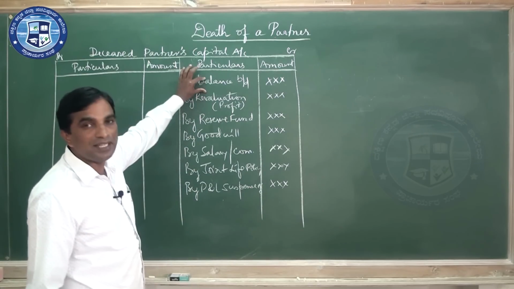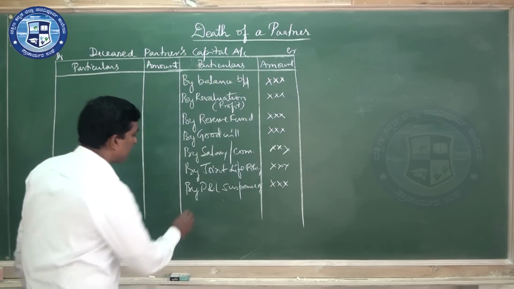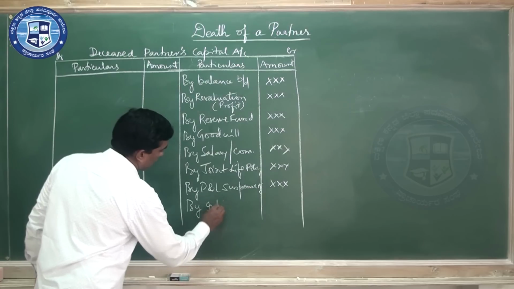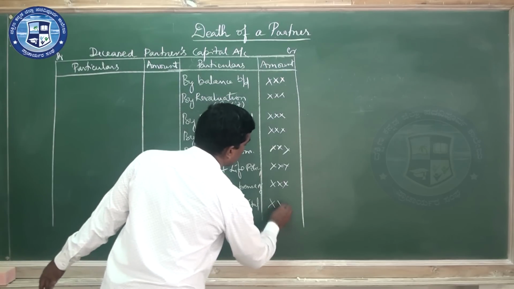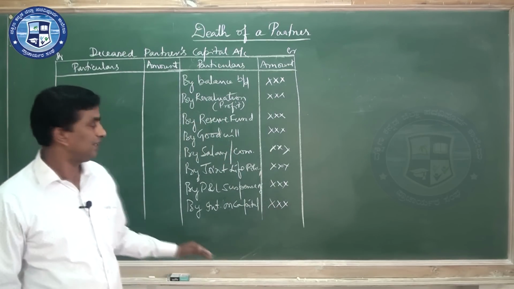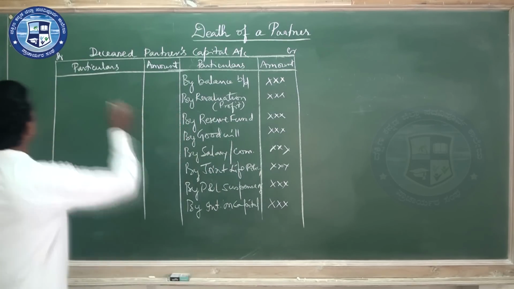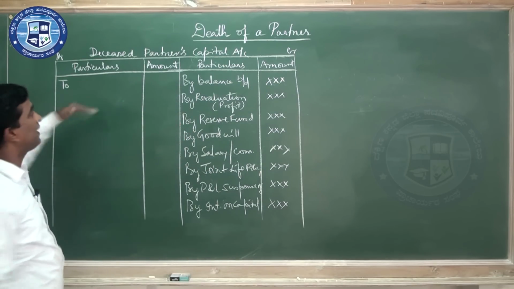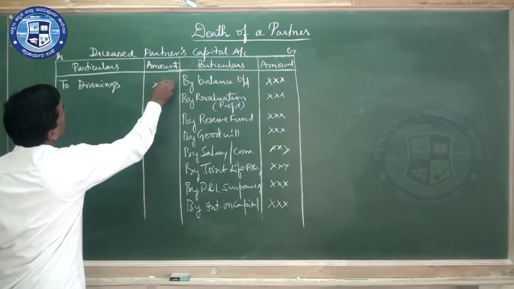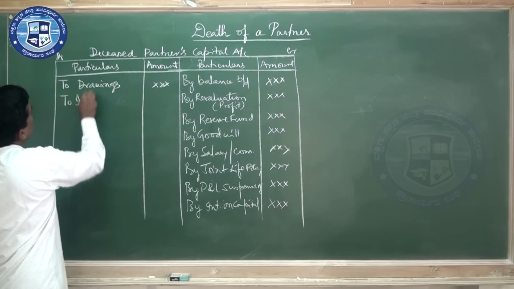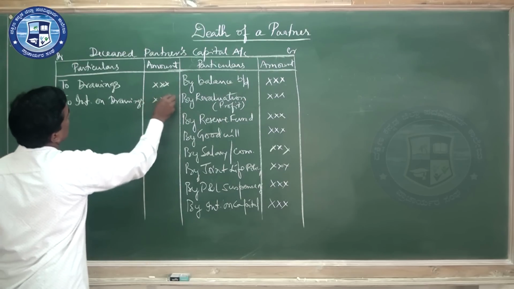Along with this, if there is interest on capital, because if they have decided, that also you can enter by interest on capital. Like that only, if they had withdrawn money, sometimes drawings will be there. It will come this side because it decreases their capital, to drawings account. Right here, if there is interest on drawings, that also you write this side only, that is also an expense for him.